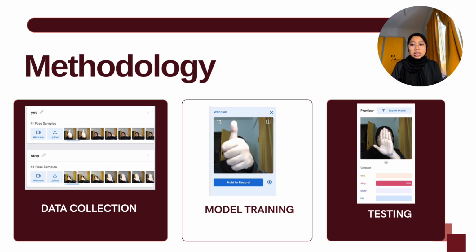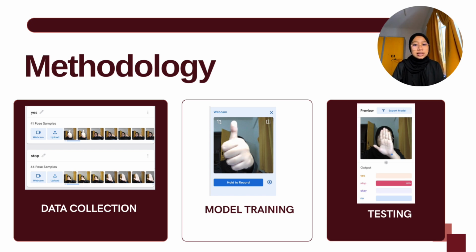So the first stage is data collection, where we collected the hand gesture samples using a webcam in Teachable Machine. The four gesture classes were named thumbs up, which equals yes, palm equals stop, peace equals okay, and thumbs down is equal to no. Approximately 40 to 45 samples were collected for each gesture.